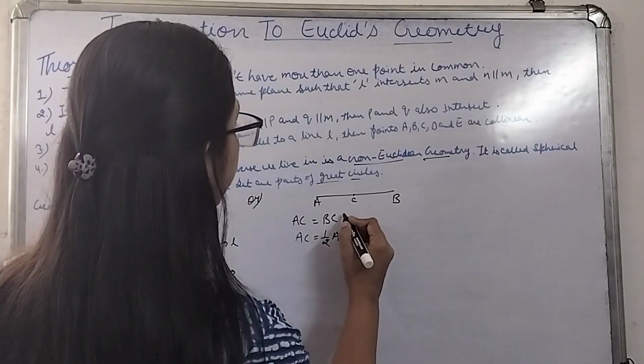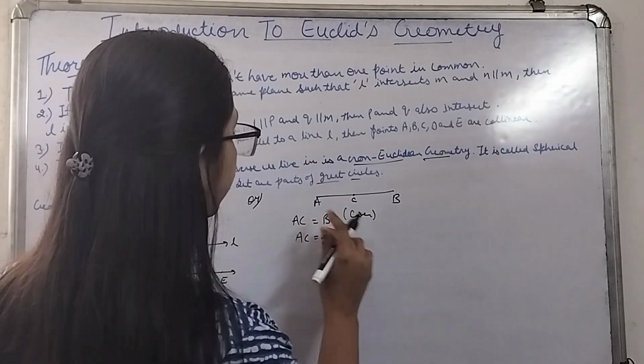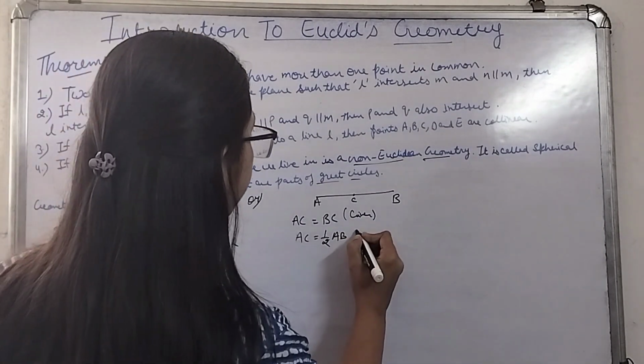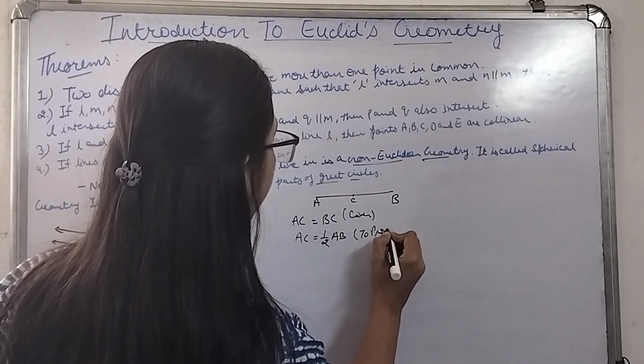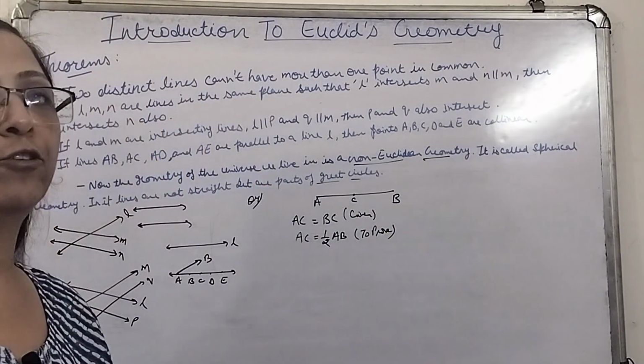Given to us is that AC is equal to BC, and we have to prove that AC is equal to half of AB.